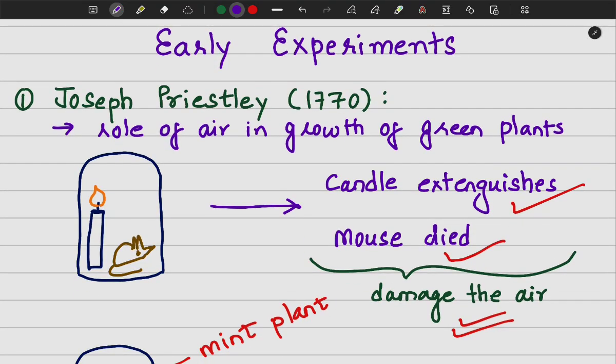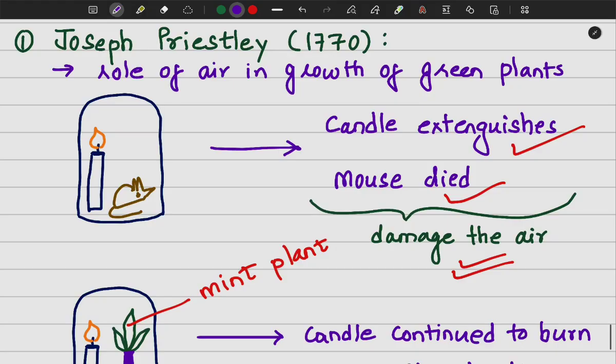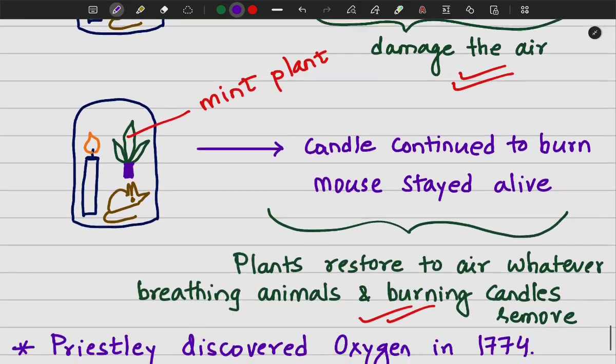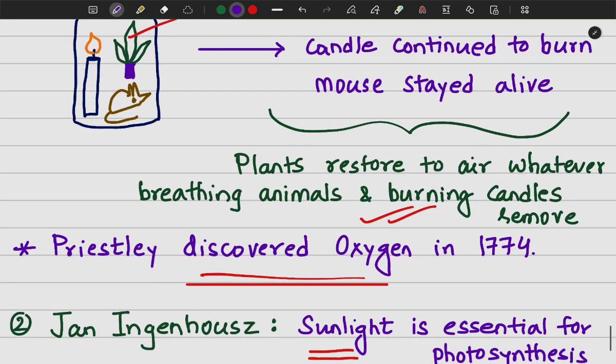So let us have a quick summary of all the experiments that we studied. The first experiment was conducted by Joseph Priestley in 1770, in which he proved the role of air in the growth of green plants, and he concluded that plants restore to air whatever breathing animals and burning candles remove. He indirectly discovered the importance of oxygen, that oxygen is being released during photosynthesis, and he later on discovered oxygen in 1774.